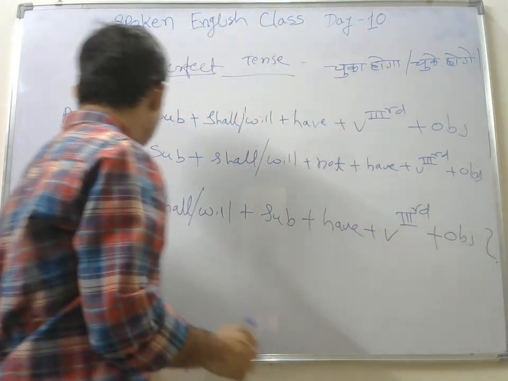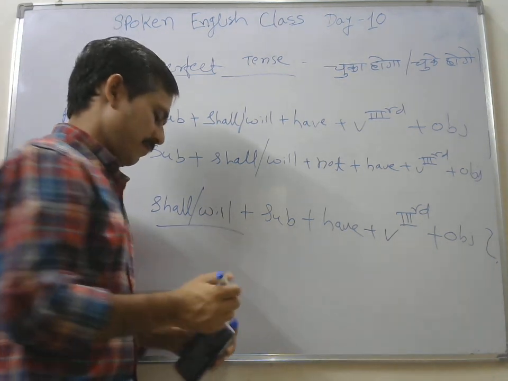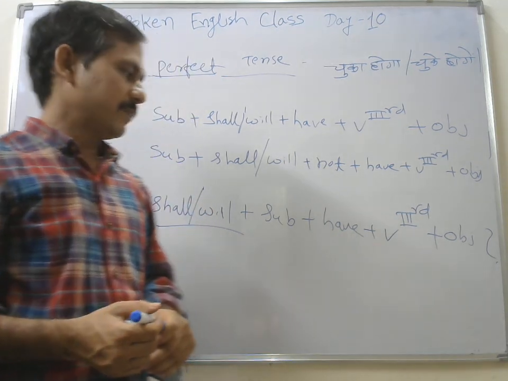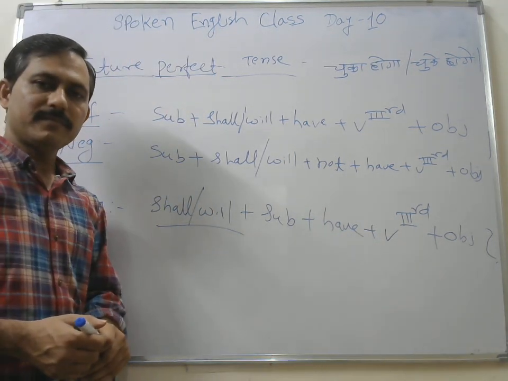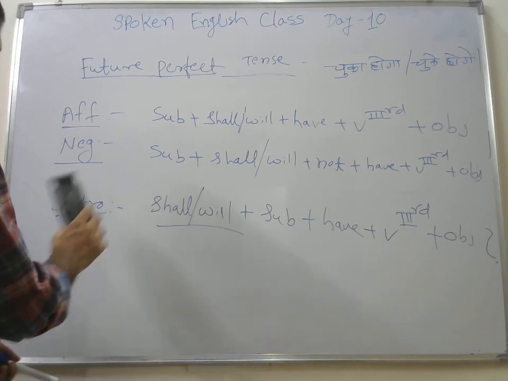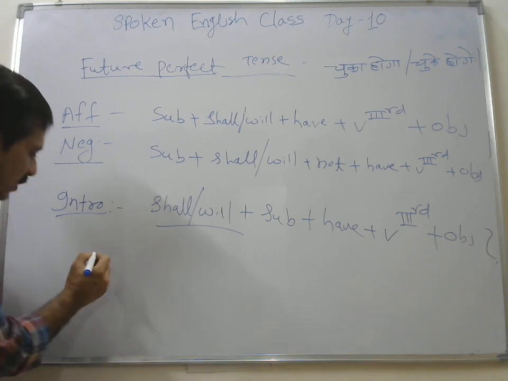This is your interrogative sentences, huh? So here shall or will be brought at the front, and your have will remain the same place, and this is the structure, okay friend. So we'll have some examples of this your interrogative sentences, but yeah, limited space is there in this board.